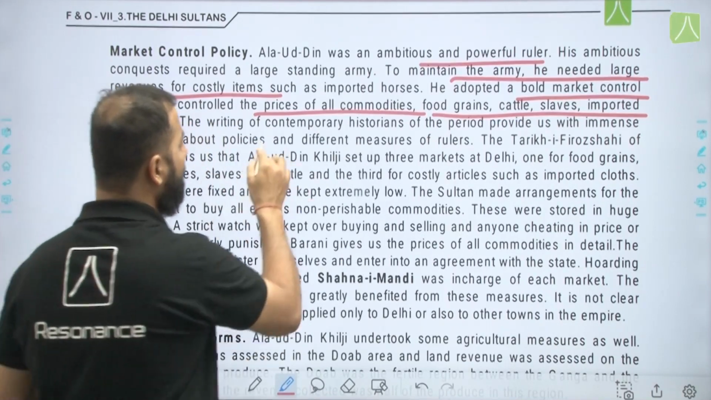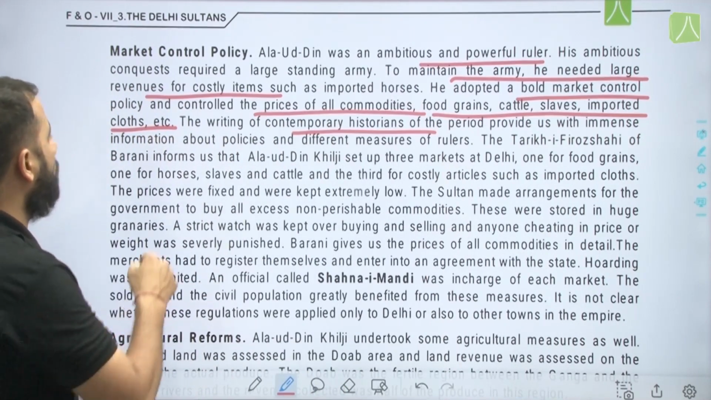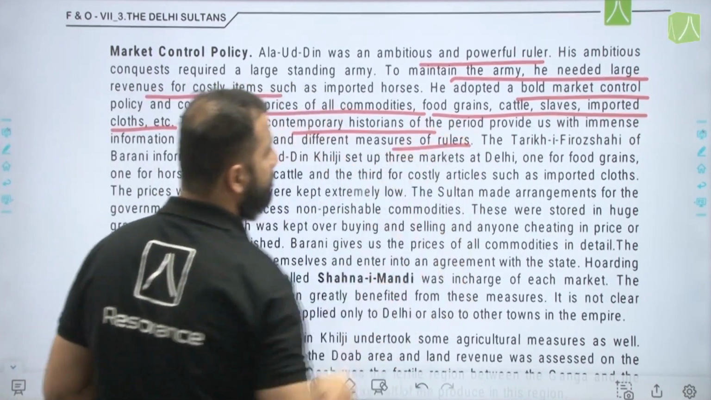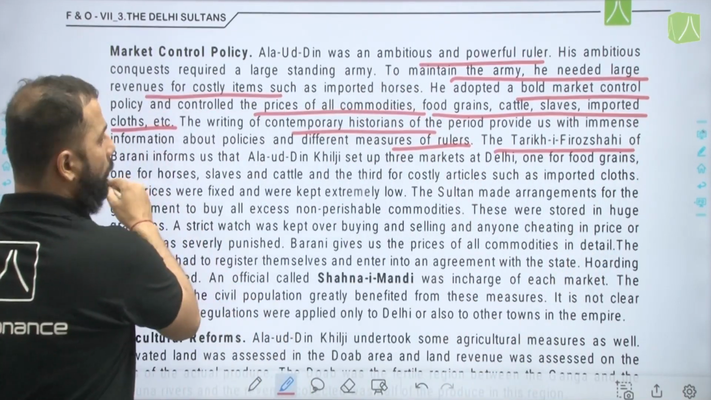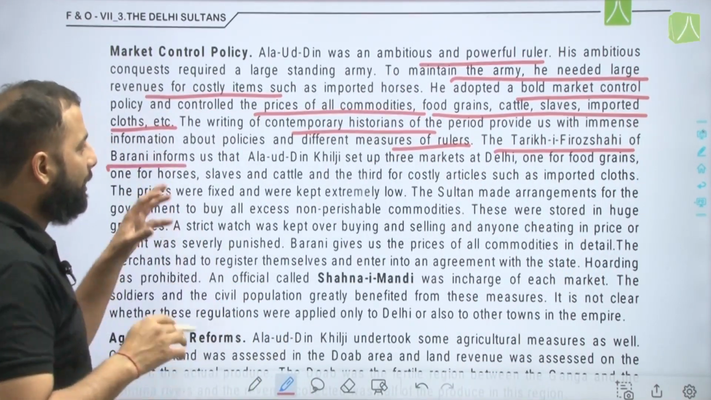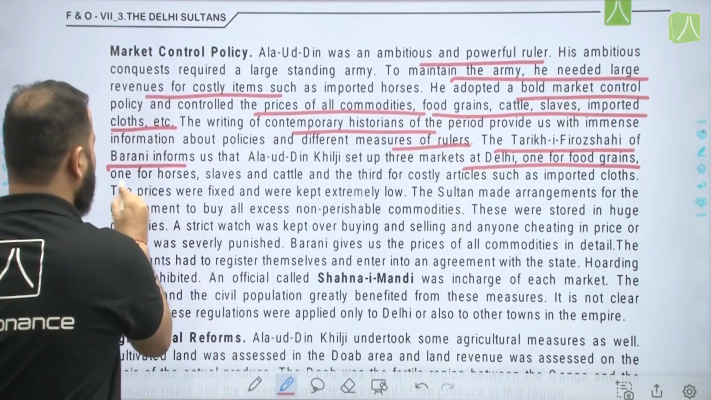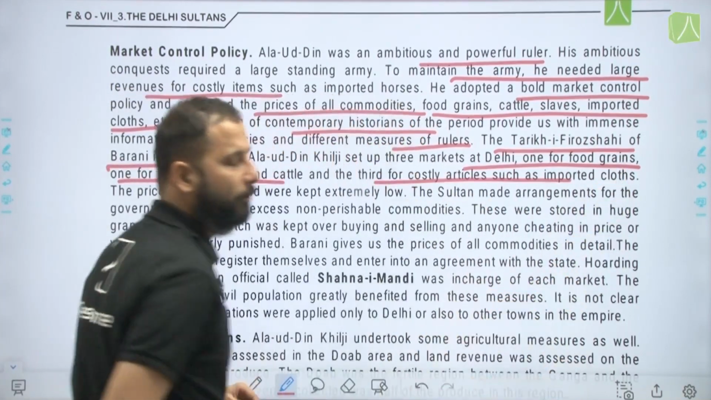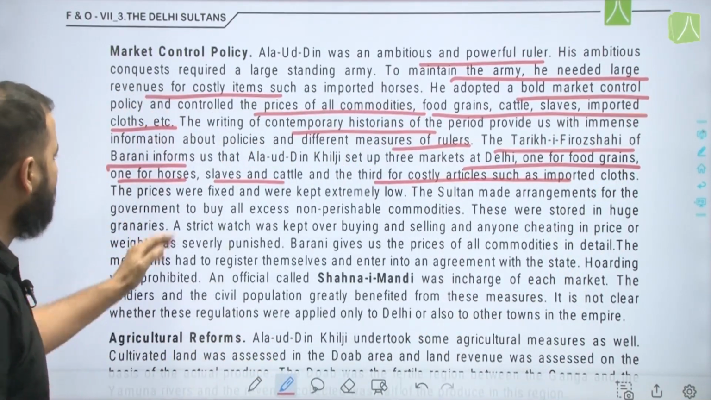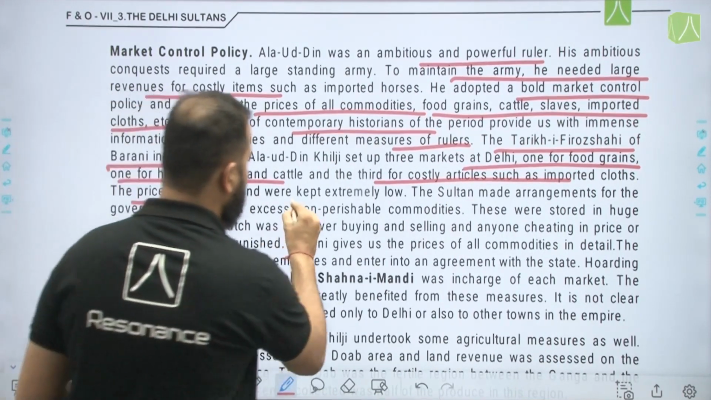The writings of contemporary historians of that period provide us with immense information about the policies and different measures of rulers. The Tarikh-e-Firoz Shahi of Barani informs us that Alauddin Khilji set up 3 markets at Delhi. One for food grains, one for horses, slaves and cattle, and the third for costly articles such as imported cloths. The prices were fixed and were kept extremely low.